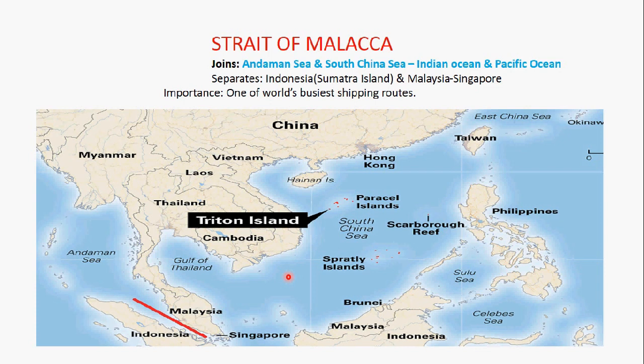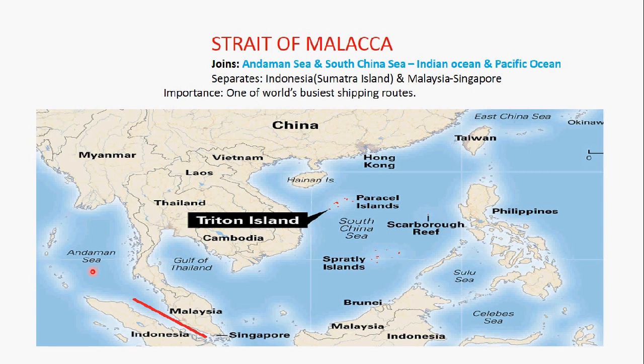The first one is Strait of Malacca. Strait of Malacca joins Andaman Sea and South China Sea. We see here is the Andaman Sea and the other side is South China Sea. So South China Sea and Andaman Sea are joined or connected by Strait of Malacca.